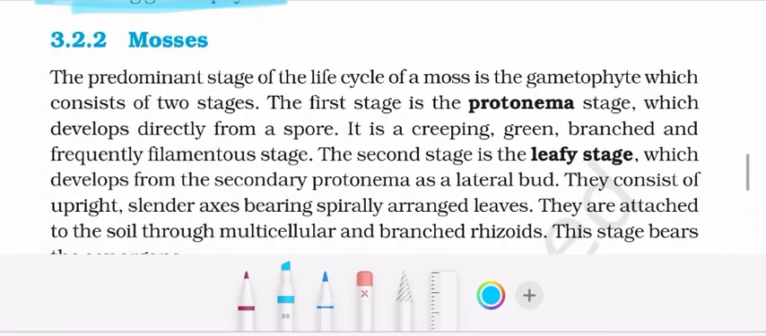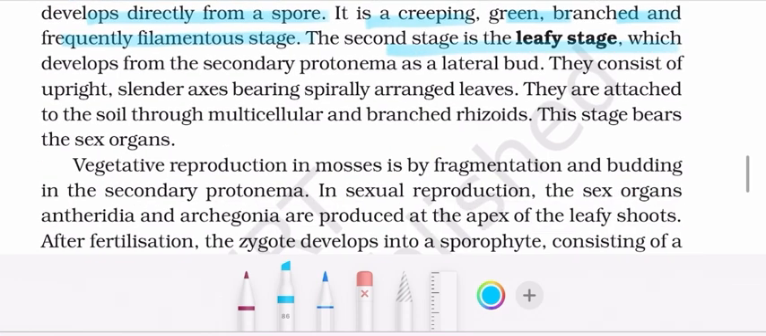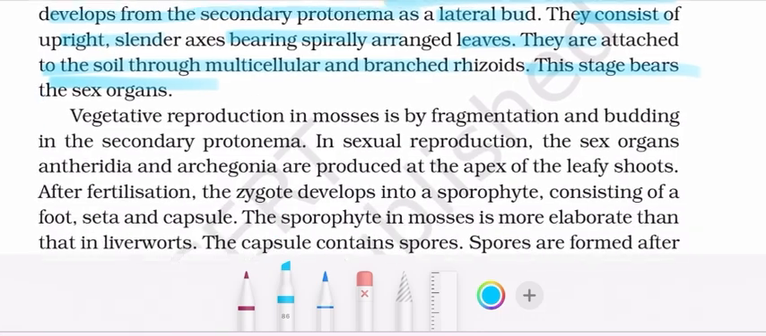Now mosses. The predominant stage of the life cycle of a moss is the gametophyte, which consists of two stages. The first stage is the protonema stage, which develops directly from a spore. It is a creeping, green, branched and frequently filamentous stage. The second stage is the leafy stage, which develops from the secondary protonema as a lateral bud. They consist of an upright slender axis bearing spirally arranged leaves. They are attached to the soil through multicellular, branched rhizoids. This stage bears the sex organs.